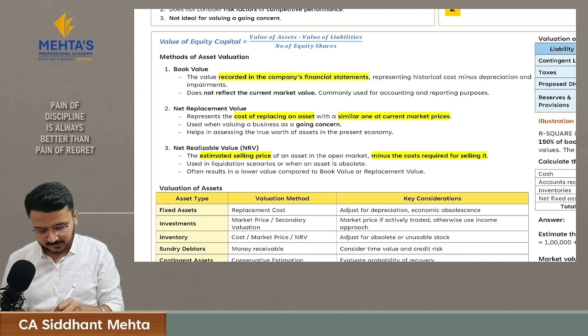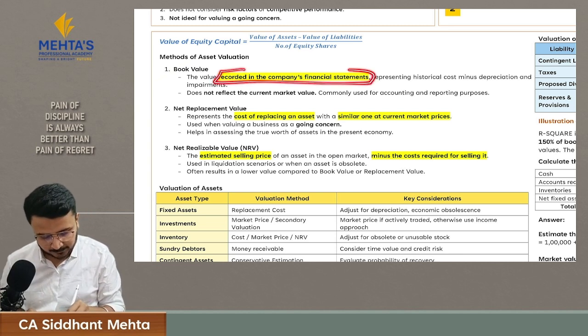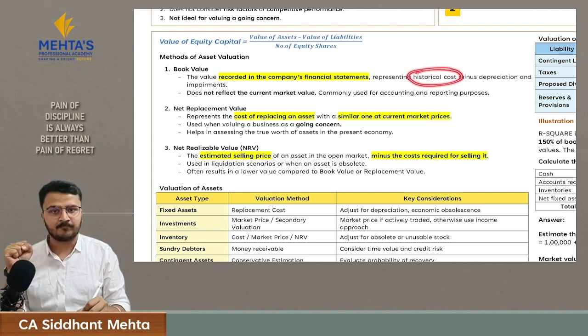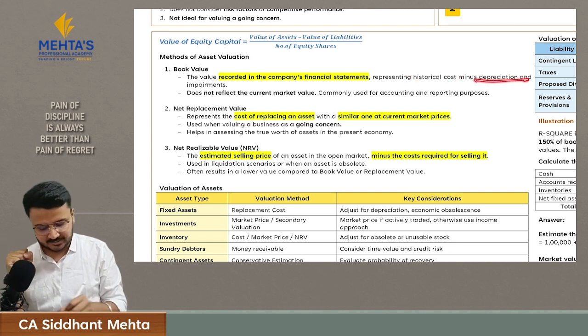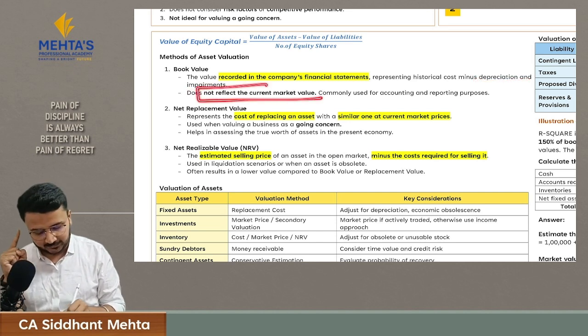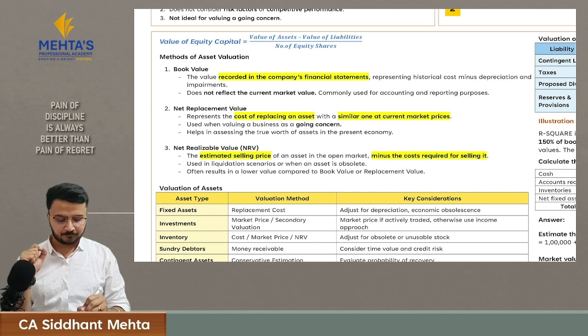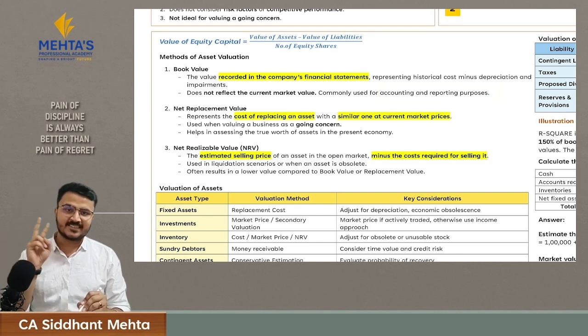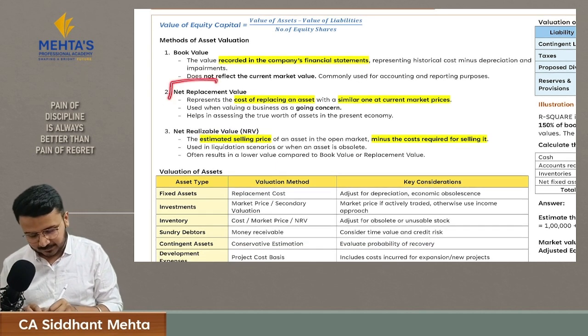Book value is nothing but the value which is recorded in the company's financial statements, and this value will be recorded at historical cost and will be reduced by depreciation and impairments. The issue with this value is it will not reflect the current market value, and it is commonly used for accounting and reporting purposes. The second value is net replacement value.